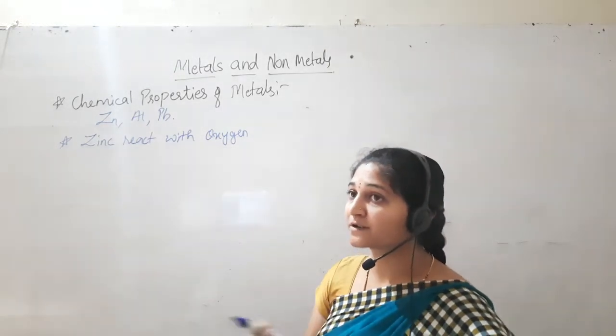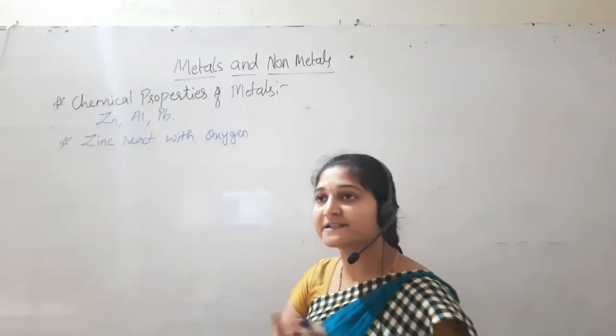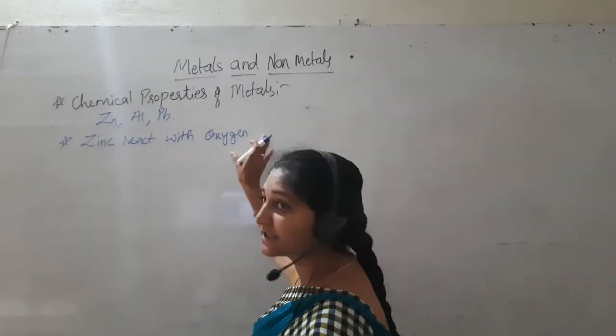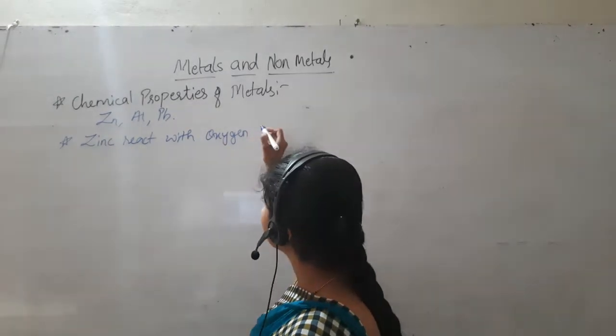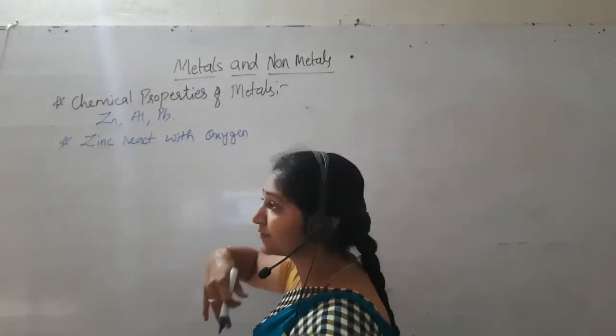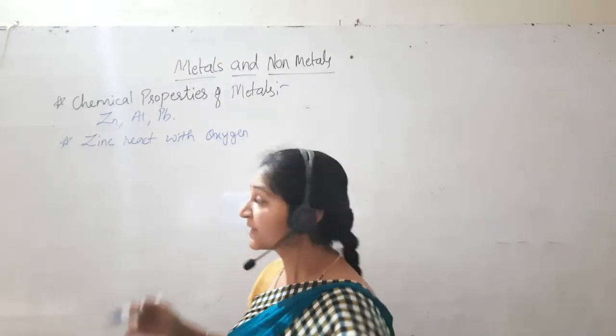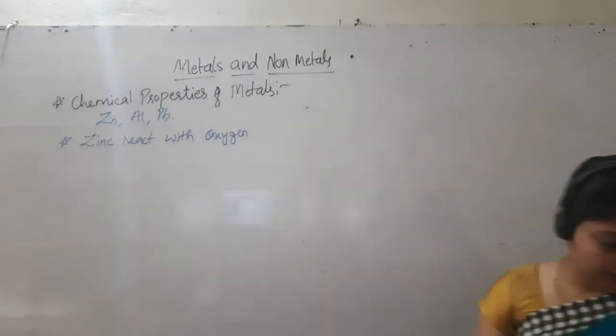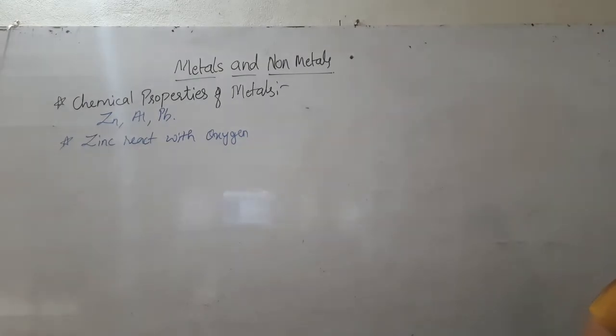I told you the oxide layer is going to form on the surface of the metal. So when zinc reacts with oxygen in moist air, it is going to form that oxide layer.